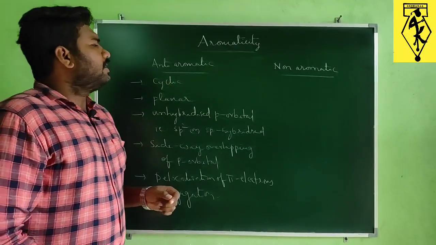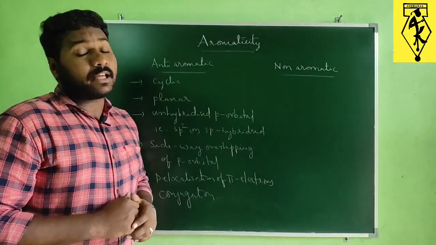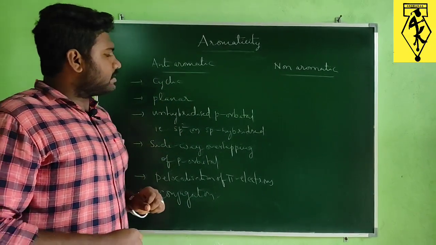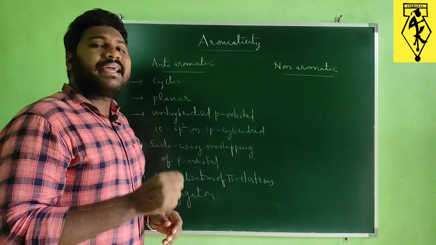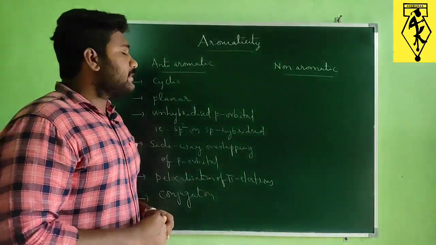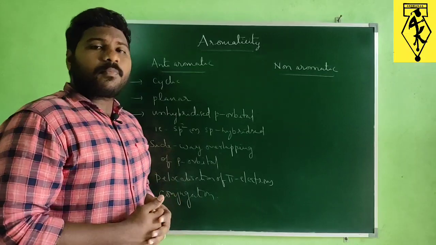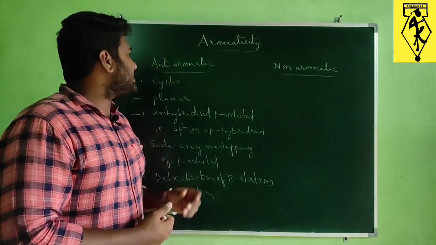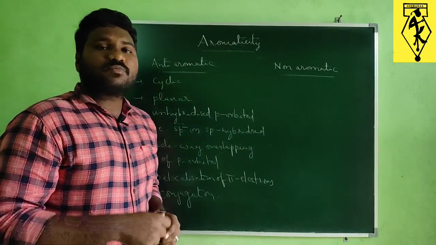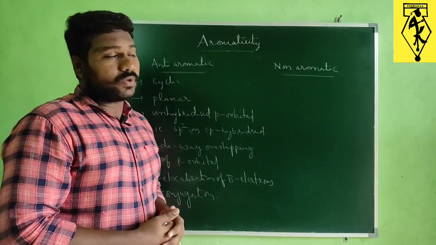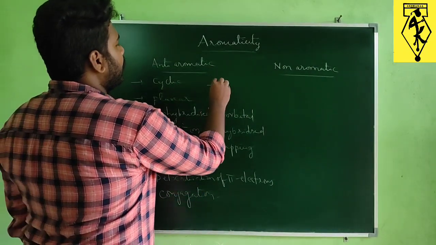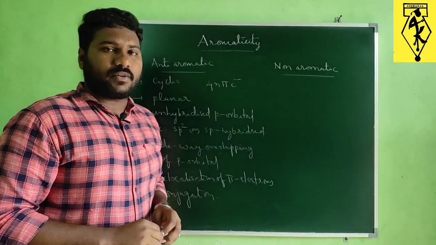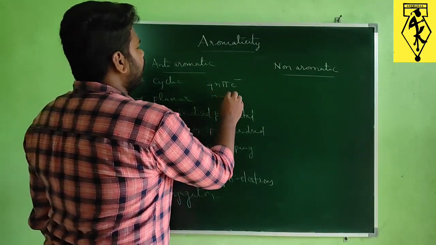Anti-aromatic compound. There is a small difference between aromatic compound and anti-aromatic compound. Anti-aromatic compound will satisfy all the conditions which we required for aromatic compound, except one small condition. We have seen aromatic compounds satisfy Huckel's 4n plus 2 pi electron rule, whereas anti-aromatic compounds, instead of the 4n plus 2 rule, satisfy the 4n pi electron rule. Same here also, n is an integer.